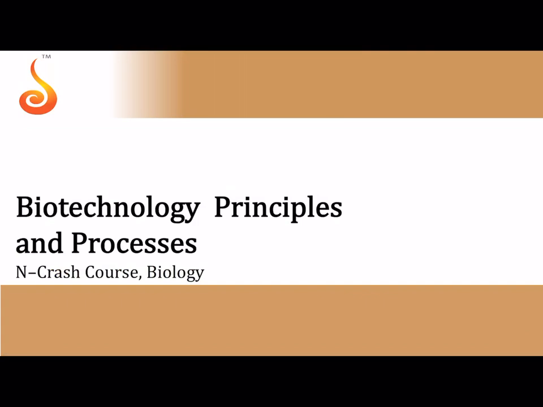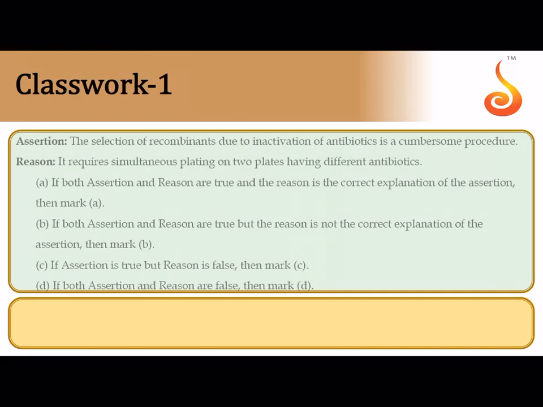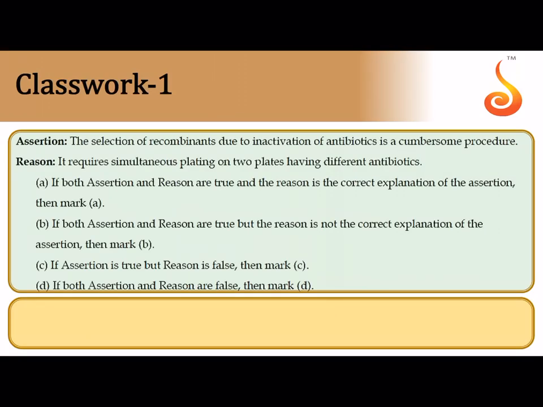So moving on to the questions from the chapter Biotechnology Principles and Processes. The selection of recombinants. So the first question is an assertion and reason question. The selection of recombinants due to inactivation of antibiotics is a cumbersome and a very time consuming procedure. That is because it requires plating on two plates having two different antibiotics.